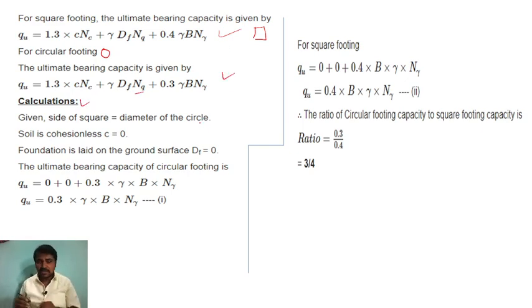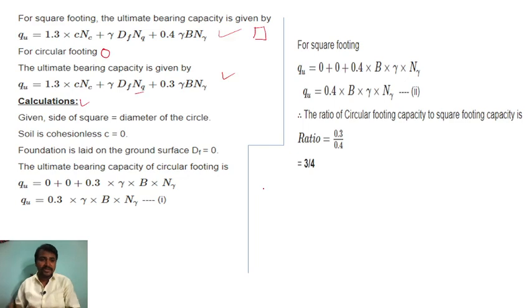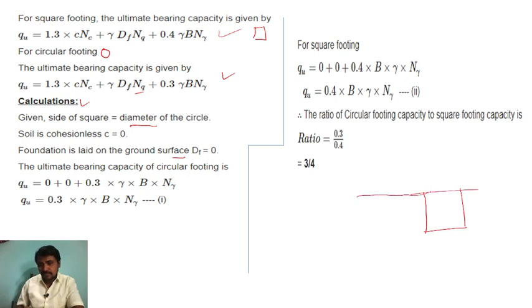But see what they have given in the question. The side of the square footing is equal to the diameter of the circle. Cohesionless means C is 0. The foundation is laid on the ground surface, so this is the ground level and they place the foundation here. So the depth of foundation is 0.